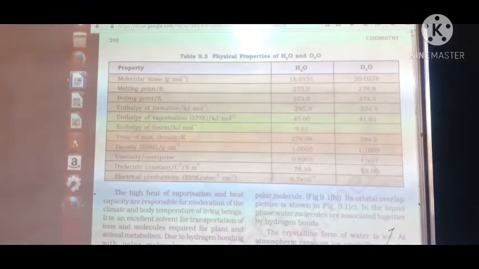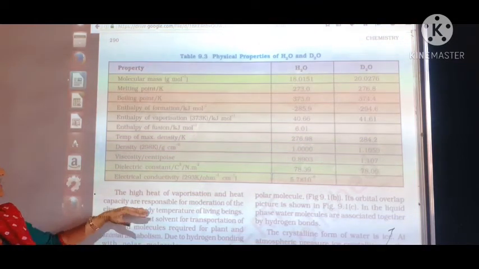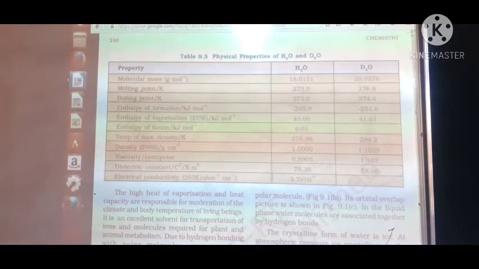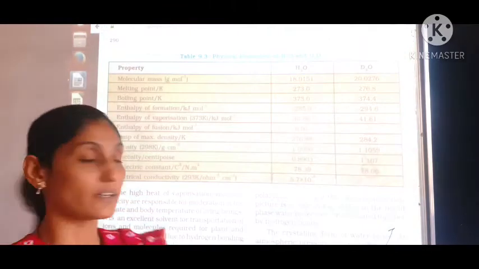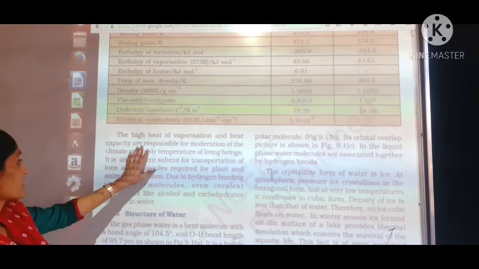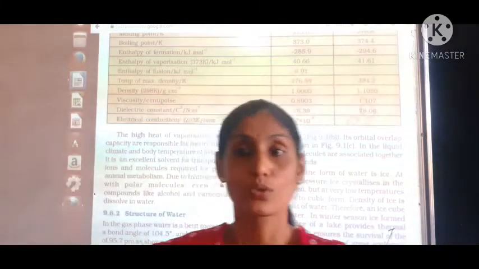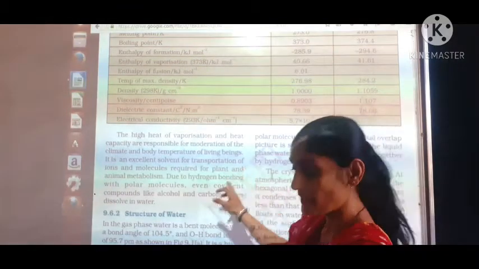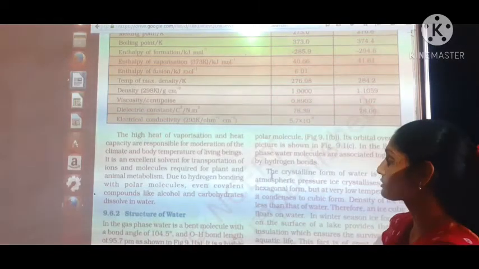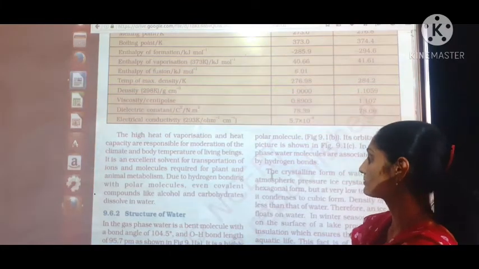Now when we talk about the heat of vaporization and heat capacity, they are responsible for moderation of the climate and body temperature of living beings. For us, how we are surviving is due to the heat of vaporization and heat capacity. These two are the moderation for the human being to survive. We can say that water is the universal solvent, an excellent solvent for transportation of ions and molecules required for plants and animal metabolism.